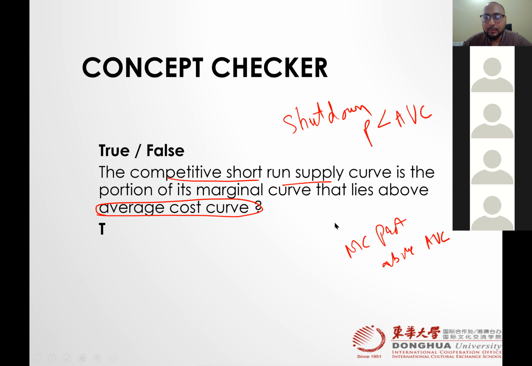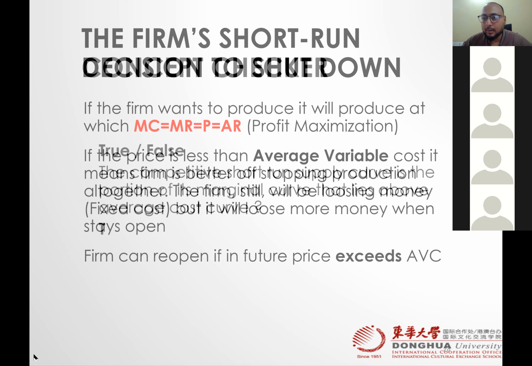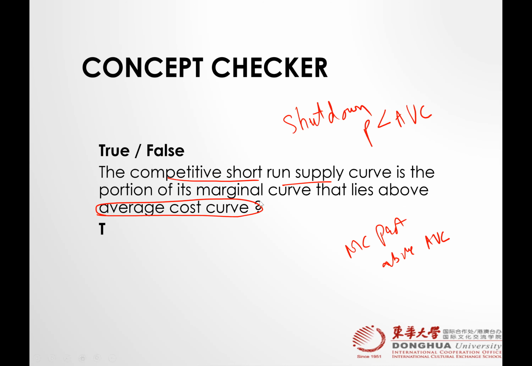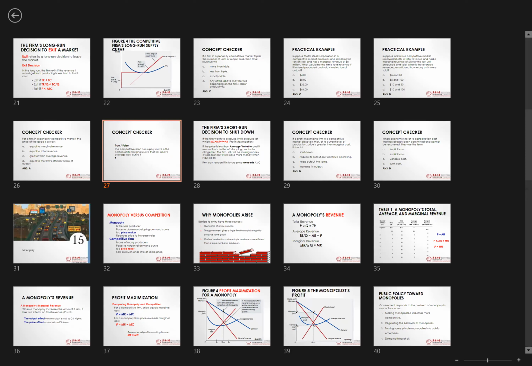Oh, sorry. It is false actually, not true. But how come in the last graph you showed us... Sorry, average variable cost. It should be variable cost here. Otherwise it is false. Let's go back to our slide. I'm going to show you here. I think I made a typo mistake here.